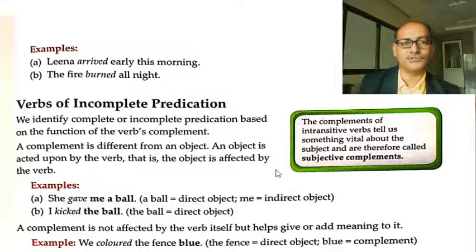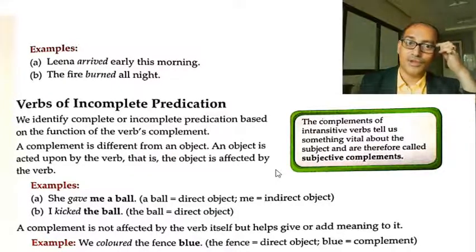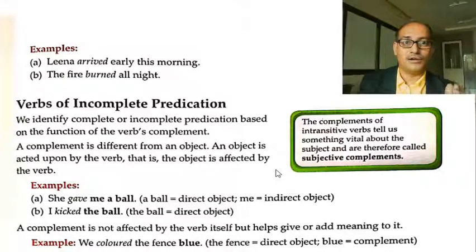Again, a simple example: I cut a mango. Here mango is directly affected by the verb cut. Therefore, it is the object.